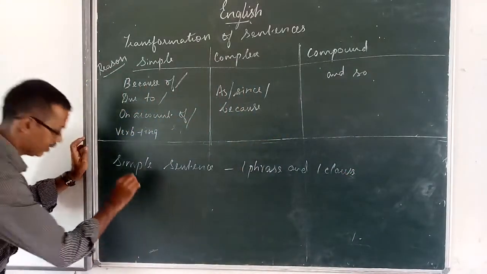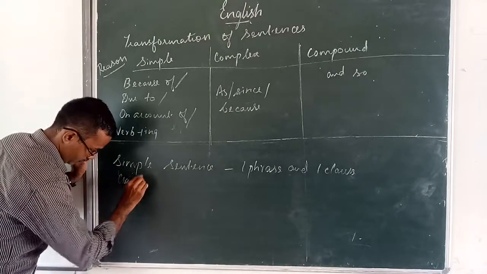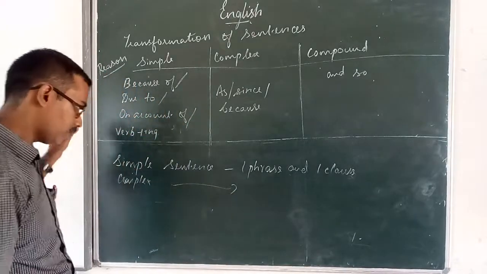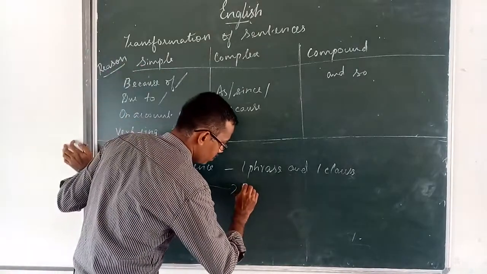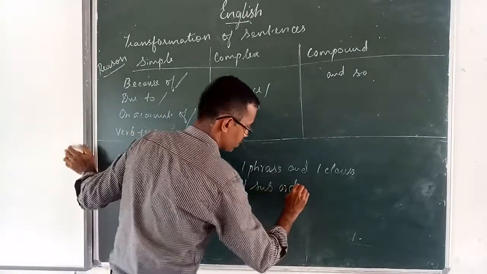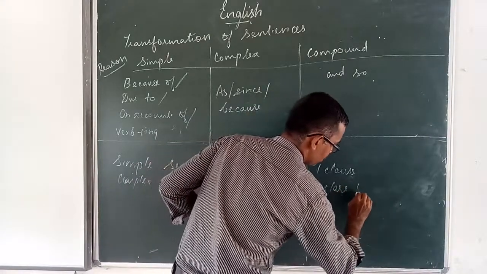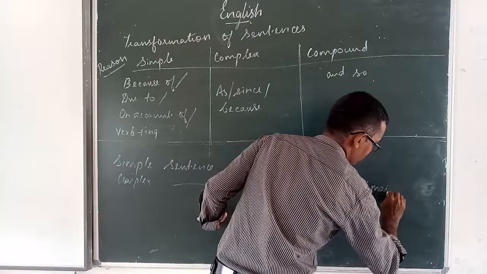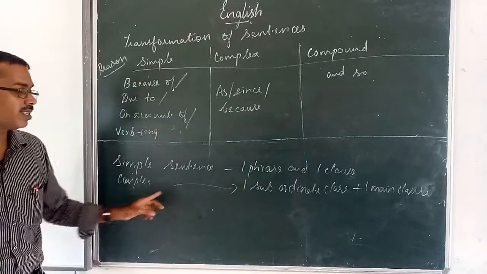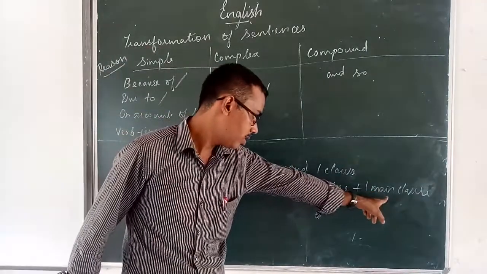But in a complex sentence, you should keep it in mind, one subordinate clause and one main clause will be there.